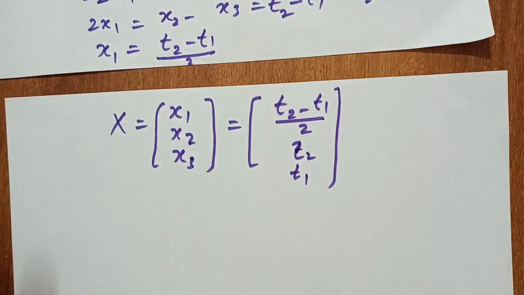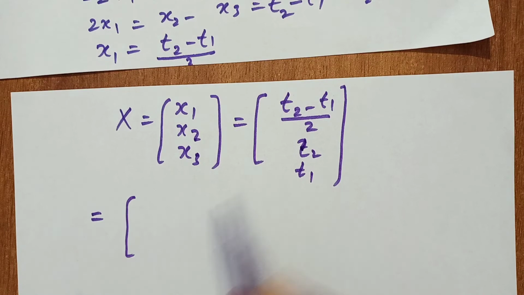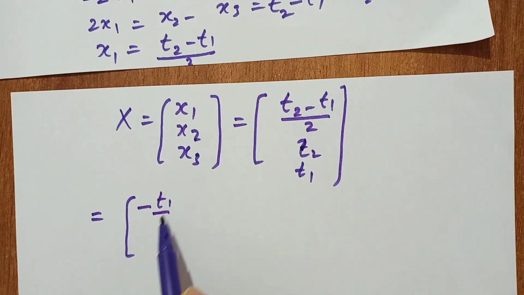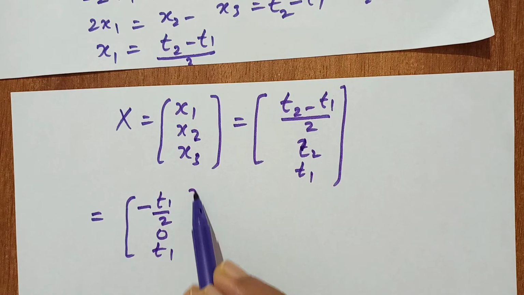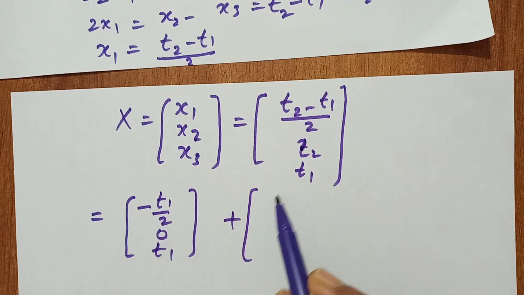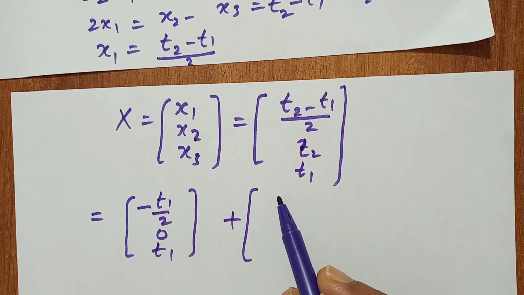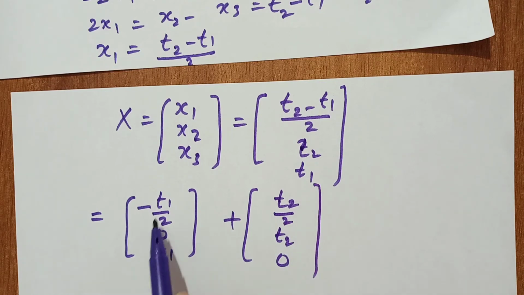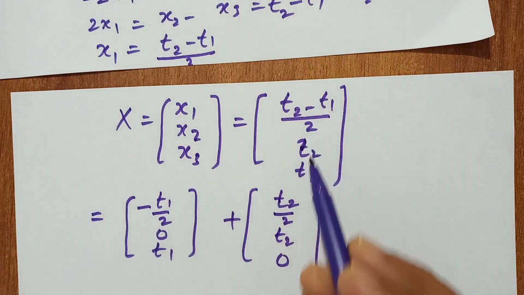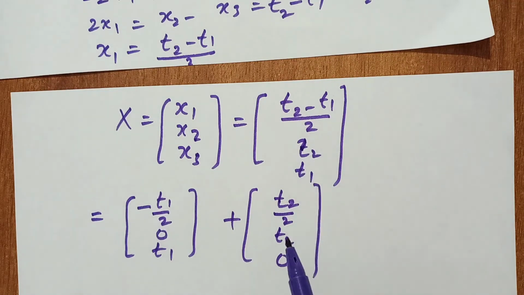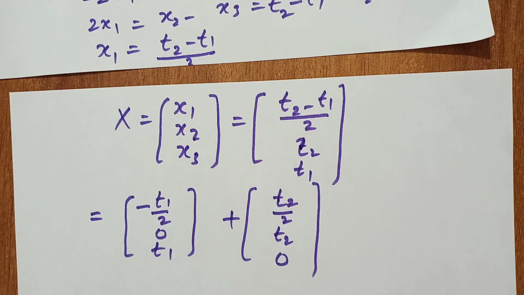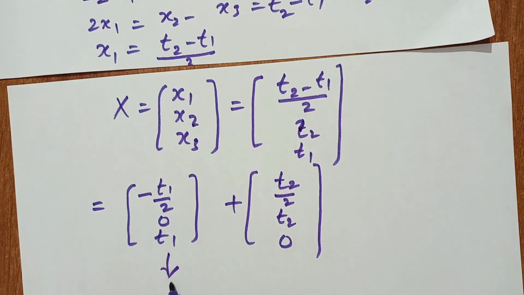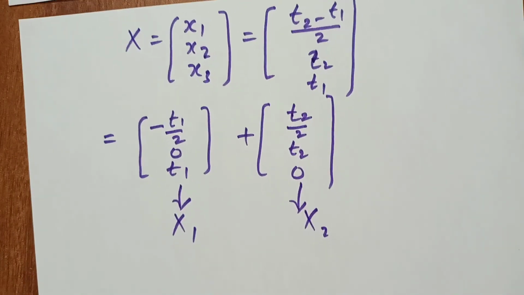So by the addition law of matrices, this can be written as t1 times (minus 1 by 2, 0, 1) plus t2 times (1 by 2, 1, 0). If we add this, we get (t2 minus t1) by 2 in the first entry, t2 in the second, and t1 in the third.